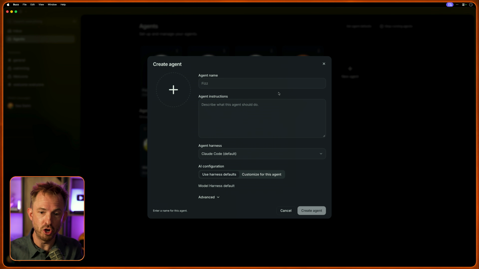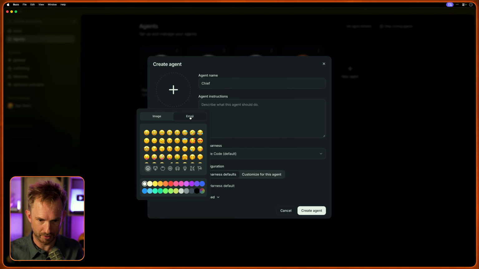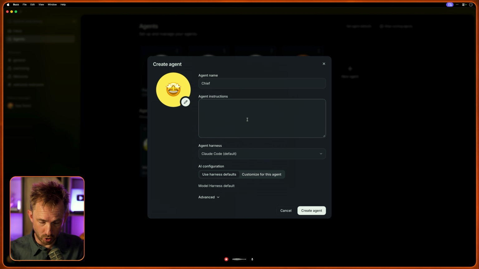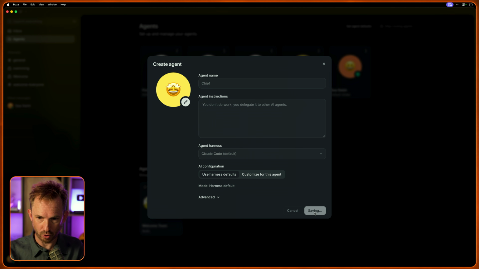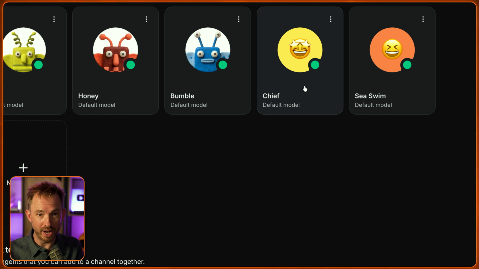I'm going to create a new agent called Chief. This will be my AI Chief of Staff. The instructions are simple. You don't do work, you delegate it to other AI agents. That's nice. We've got Claude Code as the agent harness we'll create. Okay, with Chief now created, let's see how my Chief of Staff works.